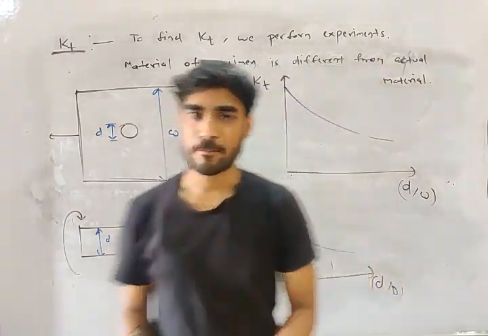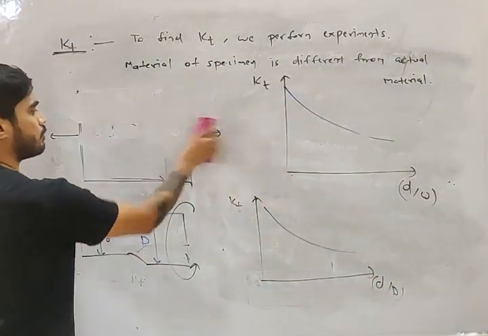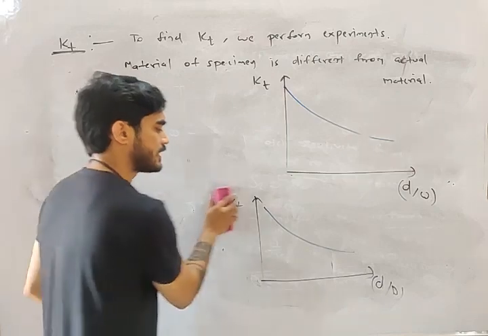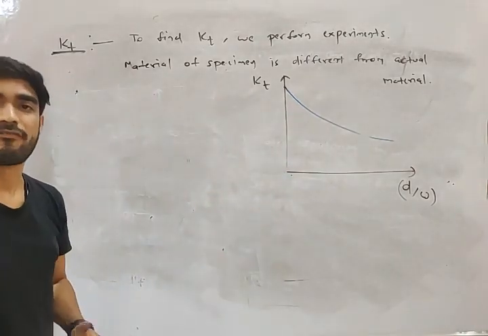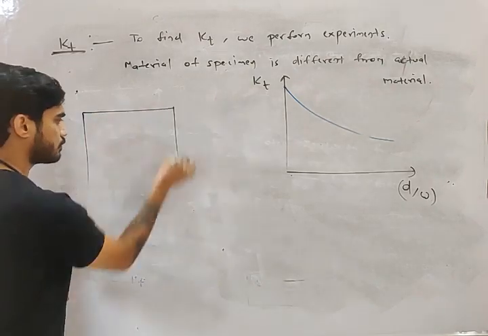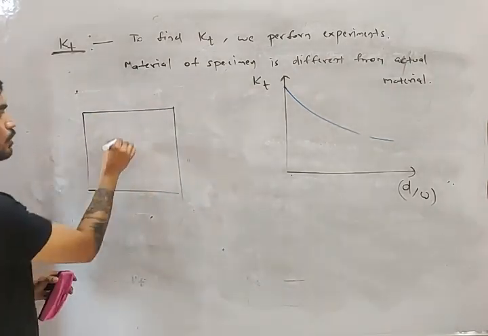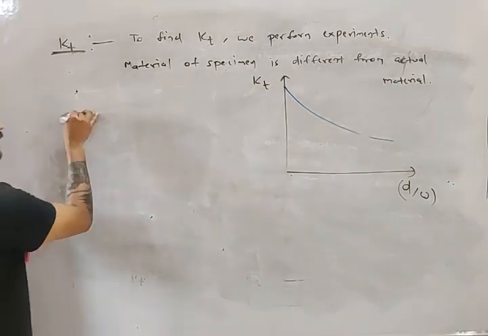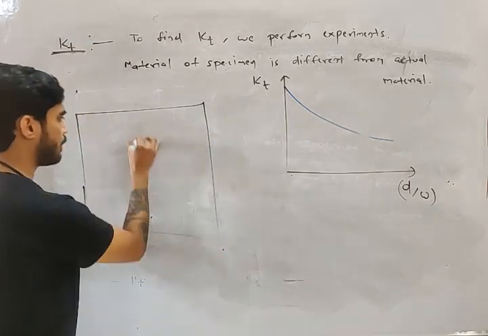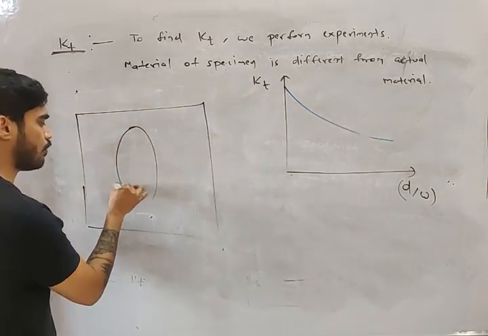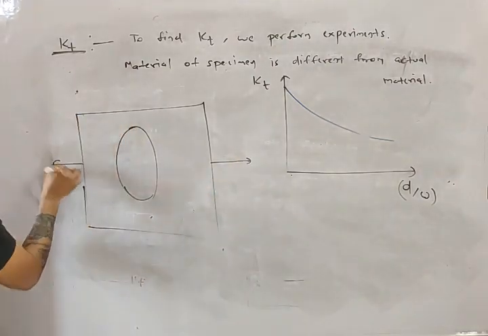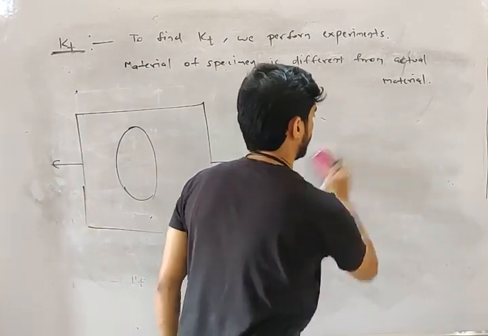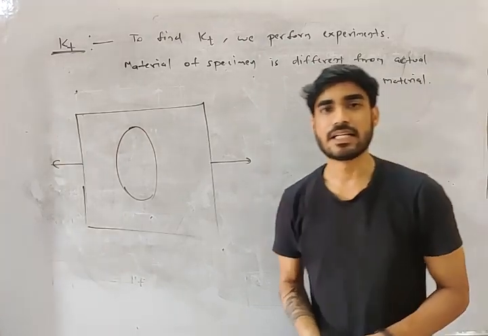Now, my friend, the KT can be found using these graphs, but there is one shape for which KT can be directly found from a formula. Let's say you have a plate with an elliptical hole, subjected to axial load. For other shapes you need the graph, but for this case you can find the value of KT directly from a formula.